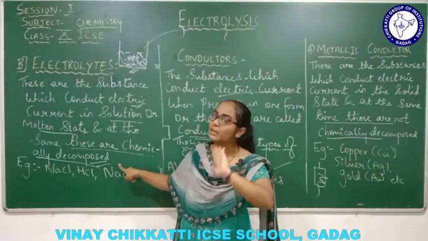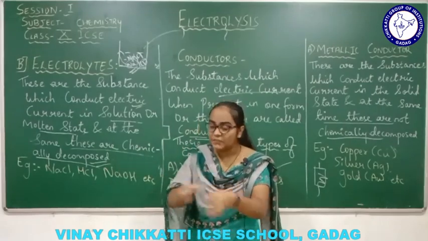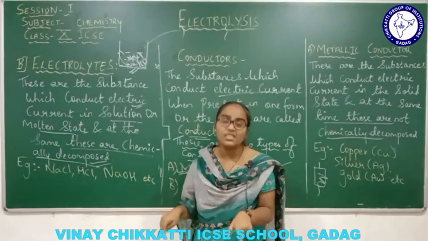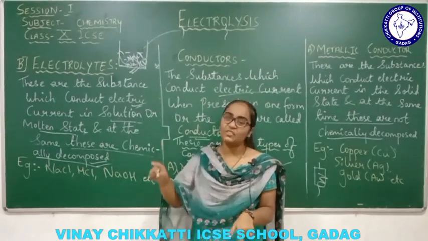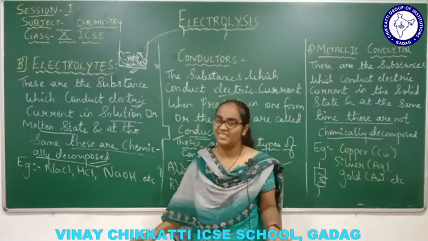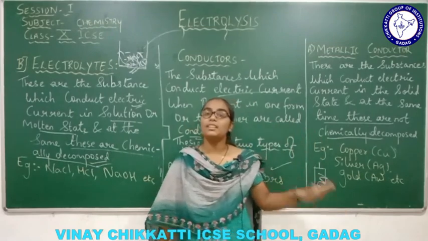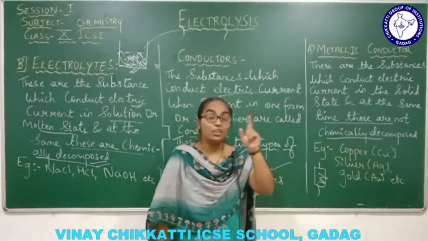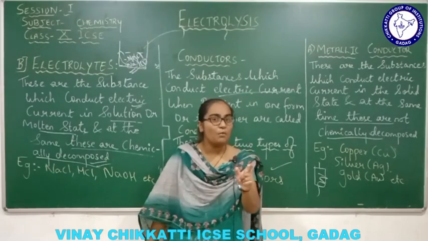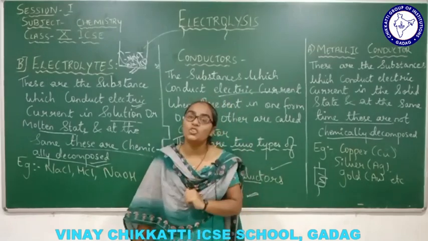If these are not chemically decomposed, they will not be set free into ions. And if the ions are not set free, the electric current will obviously not pass over here, right? But in metallic state, it's not like that. If they are not chemically decomposed, no worries, because metals are a good form of conduction of electricity.